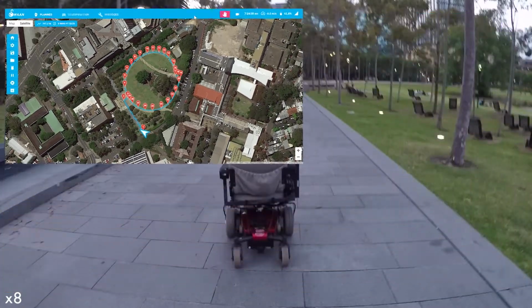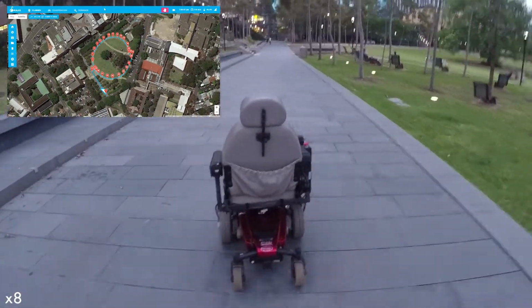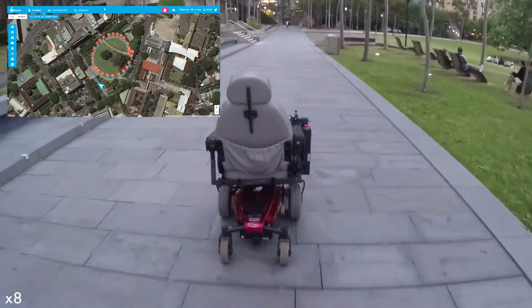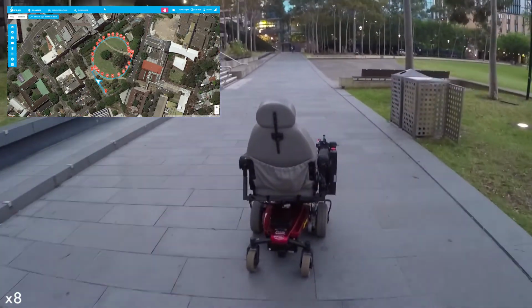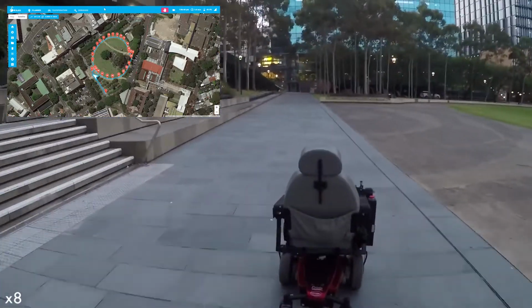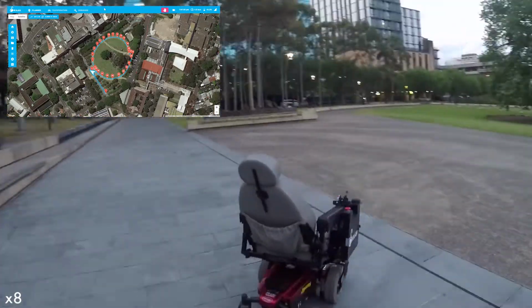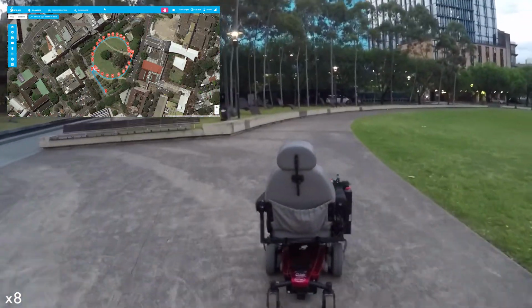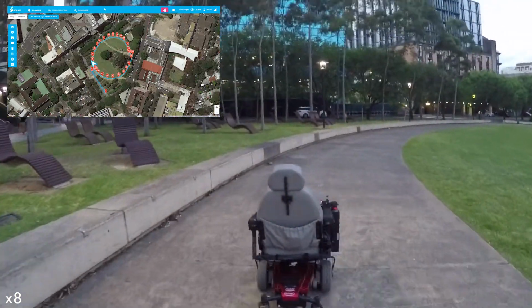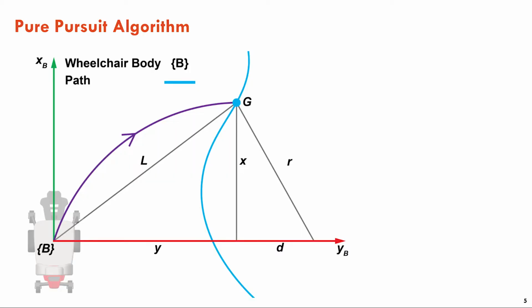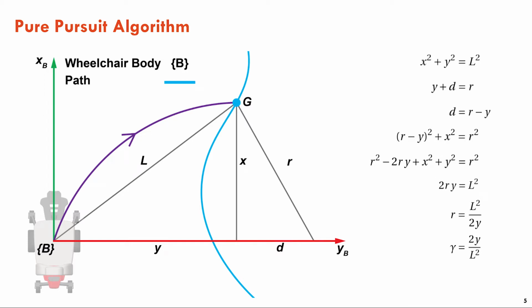Here we see Swan autonomously navigating a predefined path through Cadigal Green at the University of Sydney campus. The route is initiated and defined through the mission planning and teleoperation graphical user interface. Path tracking for autonomous navigation is enabled through the Pure Pursuit algorithm. The equations here derive how Pure Pursuit geometrically calculates the curvature that moves the vehicle to the desired goal waypoint. Its operation is quite analogous to how humans look ahead at certain distances to track roads while driving.